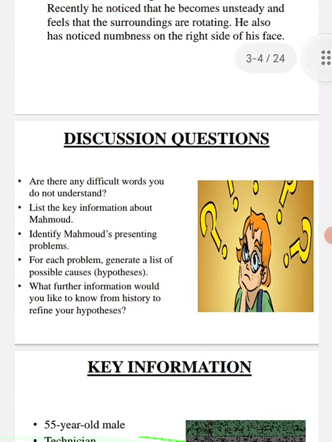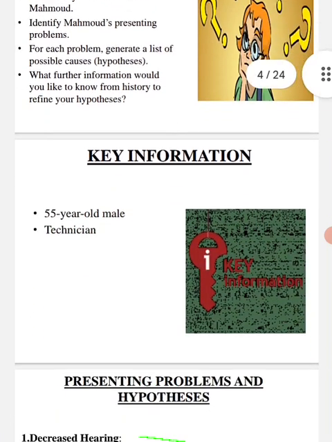Discussion questions. Are there any difficult words that you do not understand? List the key information about Mahmood. Identify Mahmood's presenting problem. From each problem, generate a list of possible causes, hypothesis. What further information would you like to know from history to refine your hypothesis?